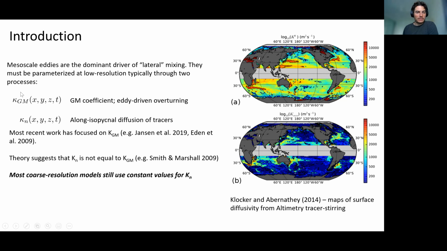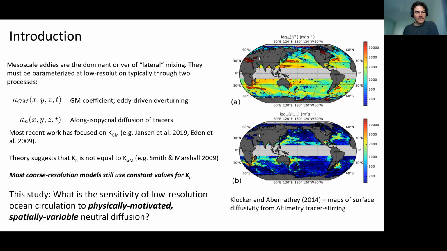Now, obviously, back when these parameterizations were first developed, kappa GM and kappa N were chosen as constant, but lots of studies are showing that this is not the case, for example on the right here from Gnanadesikan and Abernathey, 2014. There's a lot of work gone into developing dynamic parameterizations. A lot of this is focused on kappa GM, coming up with dynamic parameterizations of the spatial and temporal variability of kappa GM. A lot less work has been done on kappa N. There is theory that suggests kappa N is not equal to kappa GM. In fact, if you look across the CMIP models, you'll see that even those models that use relatively sophisticated models for kappa GM are still using a constant value for kappa N.